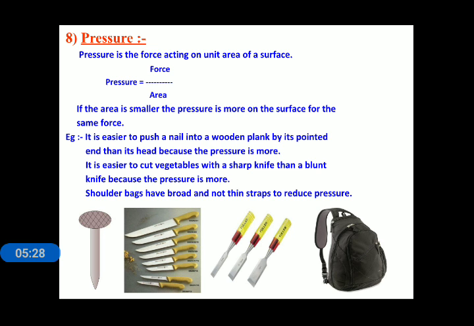The SI unit of pressure is Newton per meter square, and it is also known as Pascal.